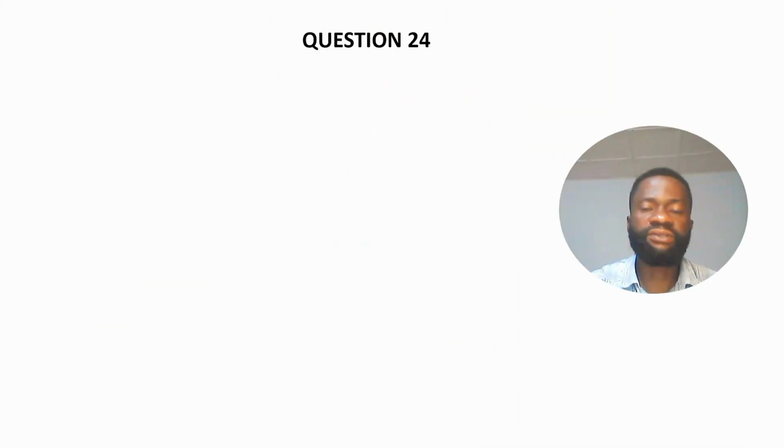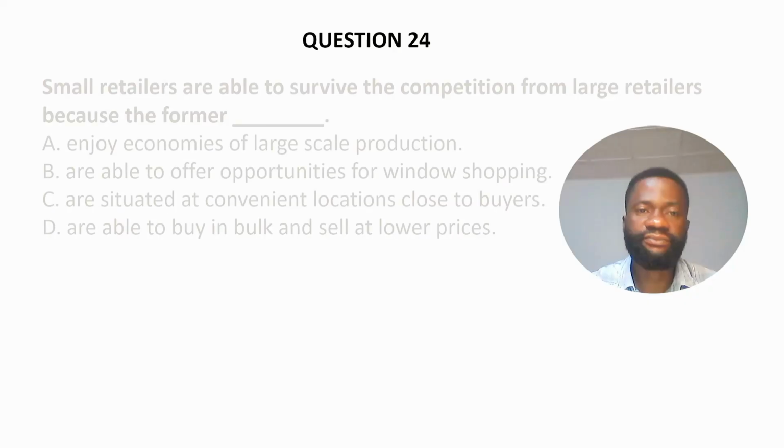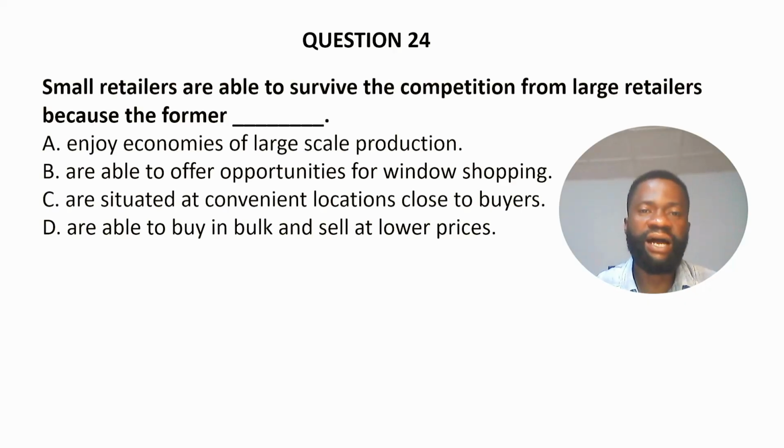Question 24. Small retailers are able to survive the competition from large retailers because the former dash. A. Enjoy economies of large-scale production. B. Are able to offer opportunities for window shopping.